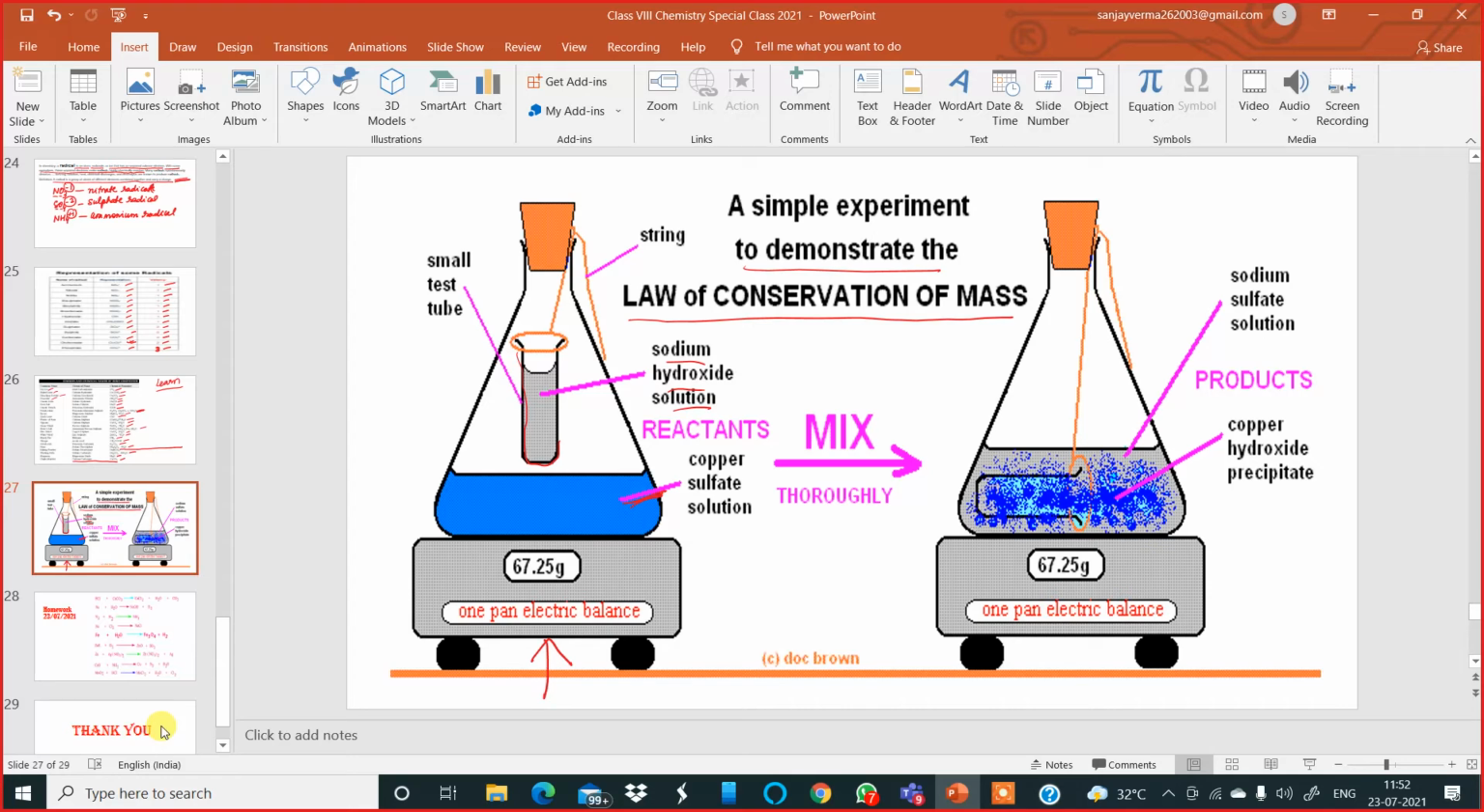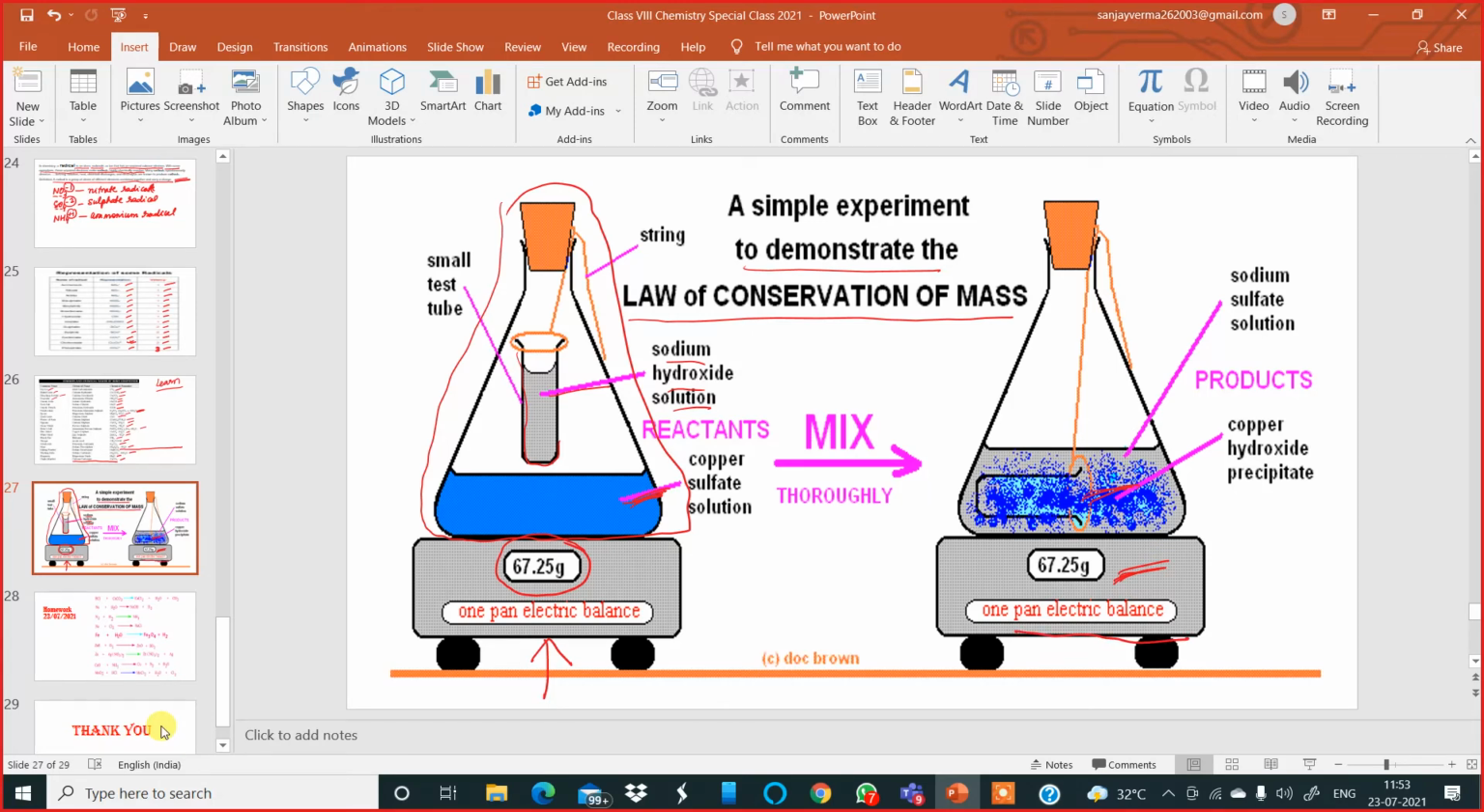Now the weight of the copper sulfate and sodium hydroxide is taken. The weight of the reactants, the entire container, is found to be 67.25 grams before the reaction. Now it is mixed thoroughly. This test tube is allowed to fall in the copper sulfate solution, and the reaction happens. After the reaction is complete, the weight is taken again. It is found to be 67.25 grams again.